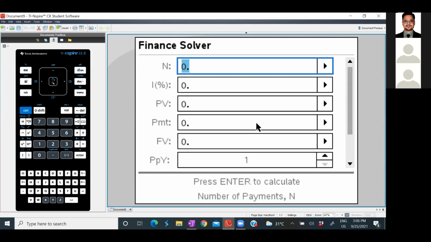It will be 2.5 times 2. Okay. So you can directly enter 2.5 times 2. Why am I entering 2.5 times 2? Because you are paying it twice in a year for 2.5 years. So automatically it becomes 5.